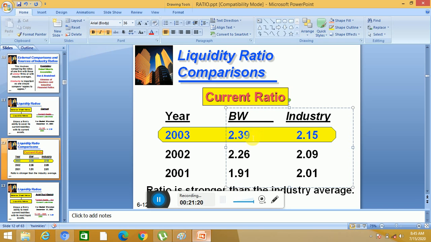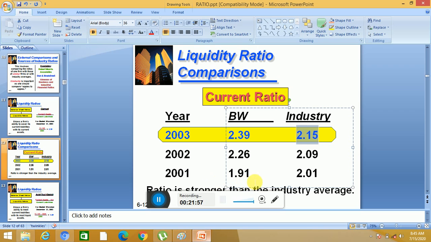Now external comparison is comparing your performance with the whole industry average. See, 2.39 and 2.15, so we are above the industry average. And in internal comparison, our performance is becoming better and better. In 2002, our current ratio was 2.26 and the industry was 2.09.